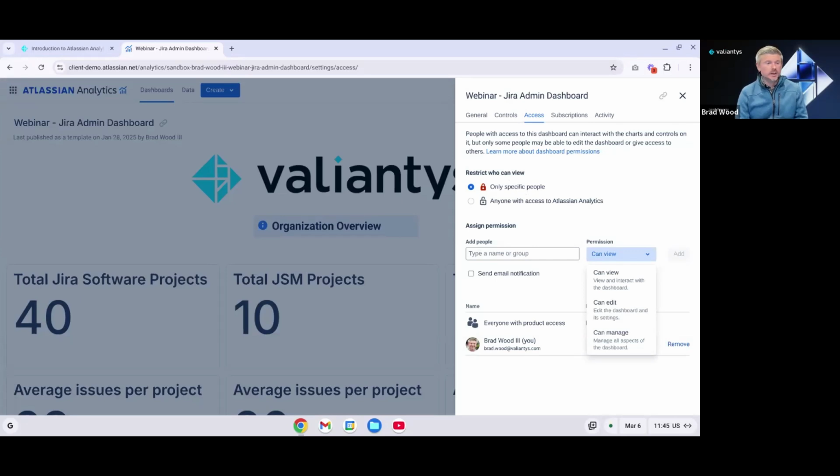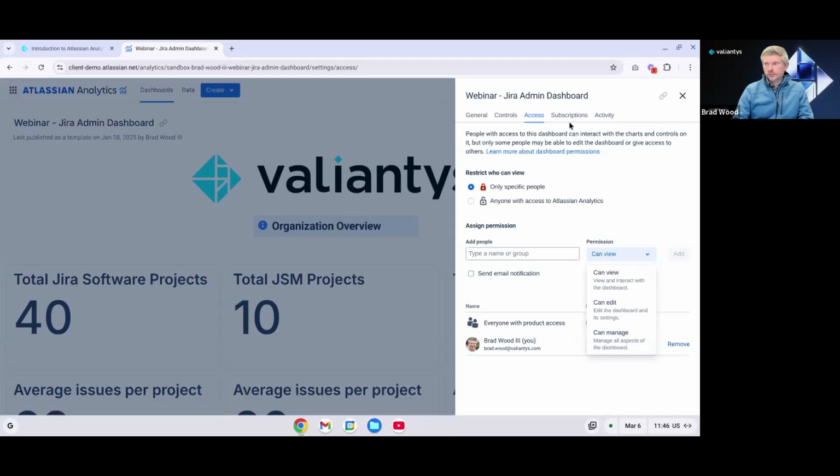The edit permission builds upon that by giving the ability to edit the dashboard and its settings. So you'd be able to add and edit charts, controls, and content. You can move things around in the dashboard, and you can access the general controls and access tabs in the settings area, which is where we are now. And then lastly, can manage. That simply means you can manage all aspects of the dashboard, and you can access all tabs of the dashboard settings, and you can delete or archive the dashboard. So you do need to be a dashboard manager to delete or archive the dashboard.